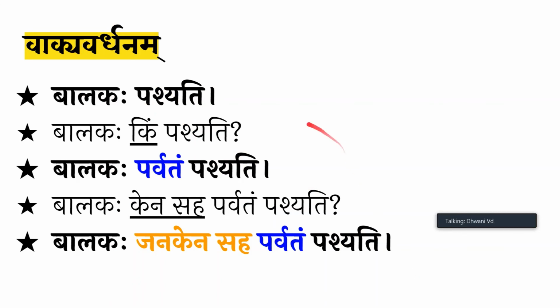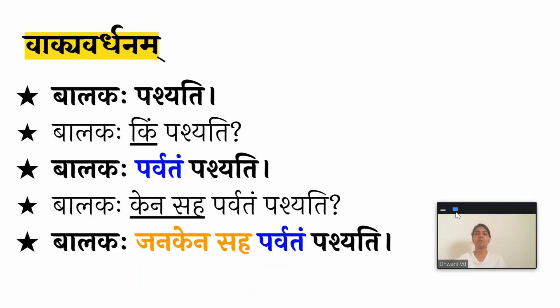So, we're taking a single sentence. Balakaha pashyati. Okay. Balakaha kim pashyati? Balakaha parvatam pashyati. So the answer to this question kim, is given in the Tritiya Vibhakti. Balakaha kena saha parvatam pashyati. Along with whom does he watch the mountain or look at the mountain? Balakaha janakena saha parvatam pashyati.